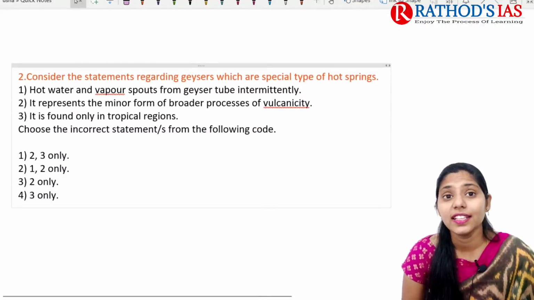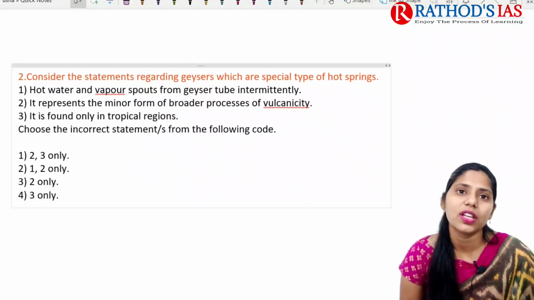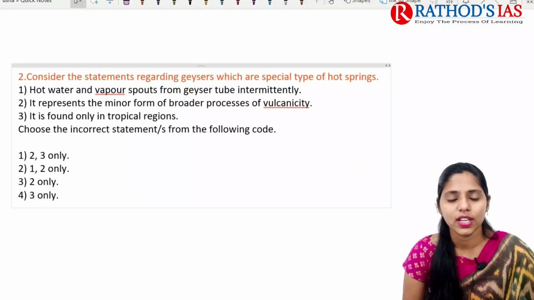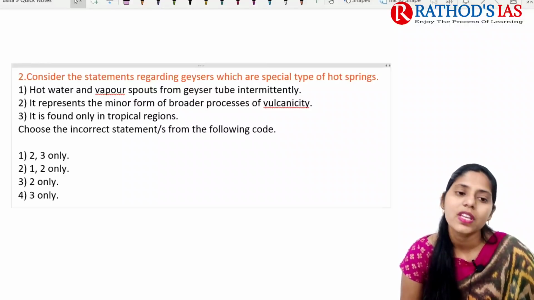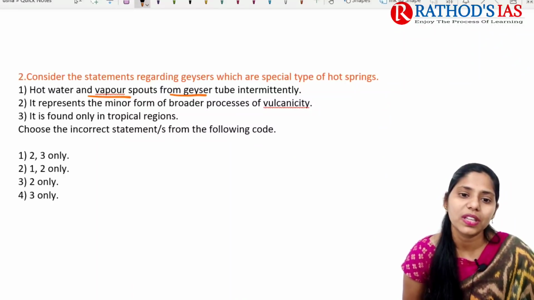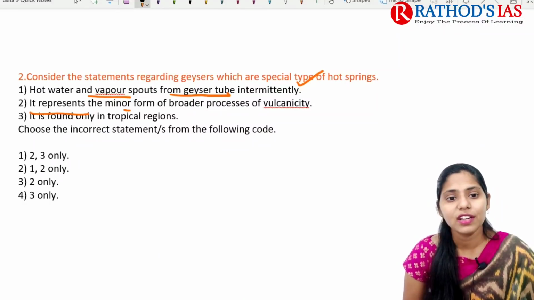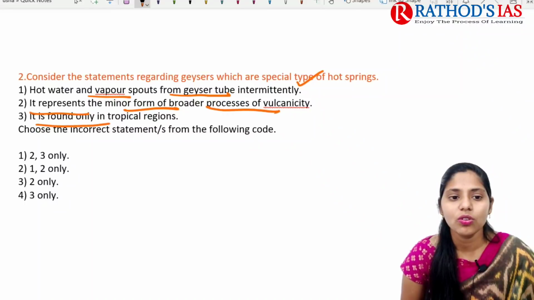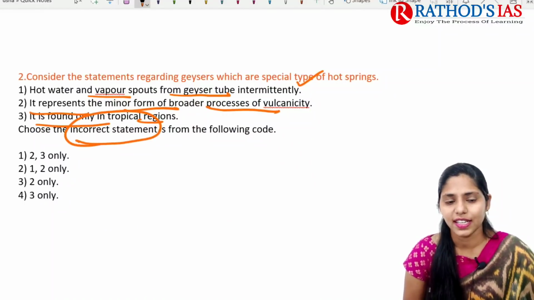And next question is regarding geysers and as well as hot springs. This thing you can get in the landforms chapter, where you will come across hot springs and geysers. First statement here is: hot water and vapor sprouts from geyser tube intermittently, and it represents the minor form of border process of volcanicity, and it is found only in the tropical regions. So you have to identify the incorrect statements.